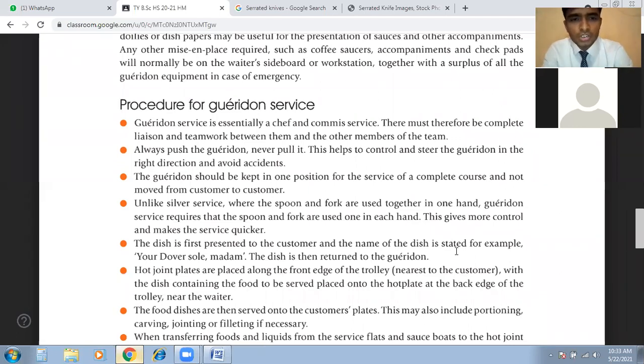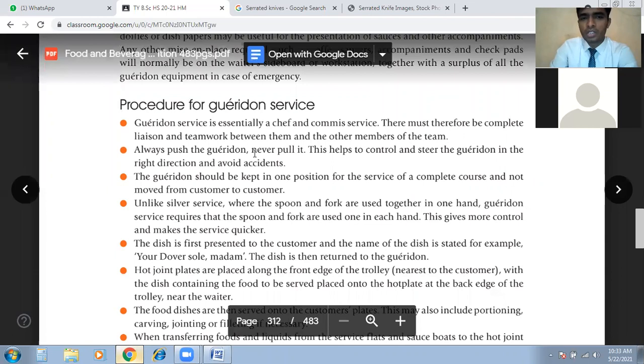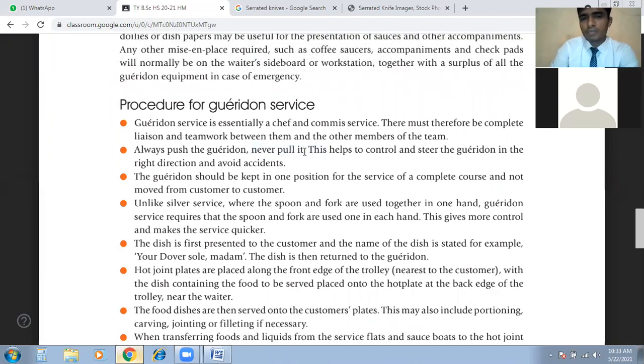The second point is always push the garrison trolley. You have seen the video at the beginning of the class, that person is pushing the trolley, not pulling, right? The same thing is written here: always push the garrison trolley, never pull it, as there might be safety hazards.